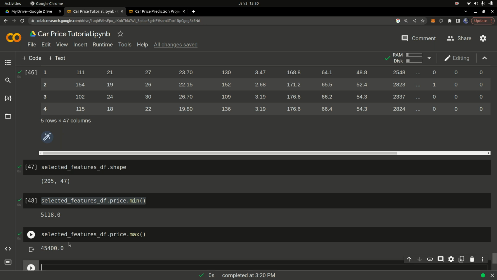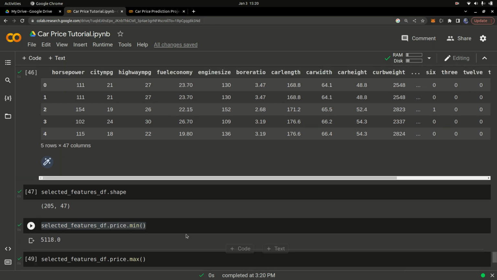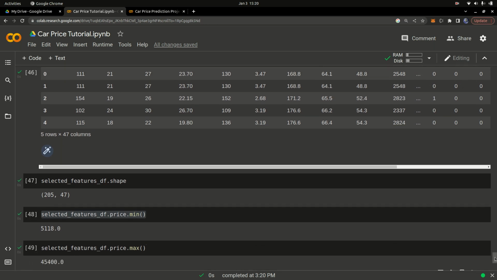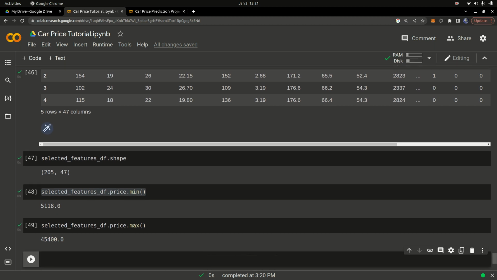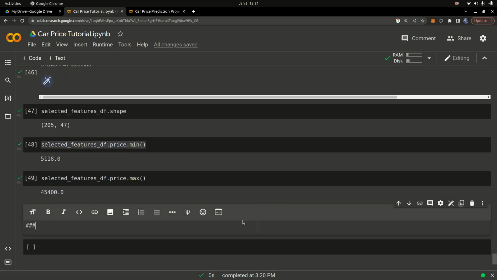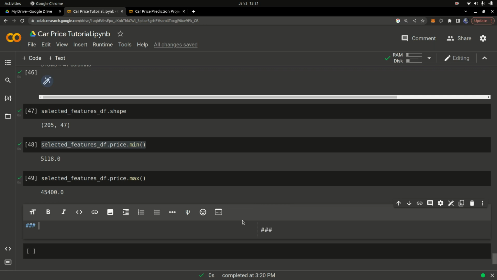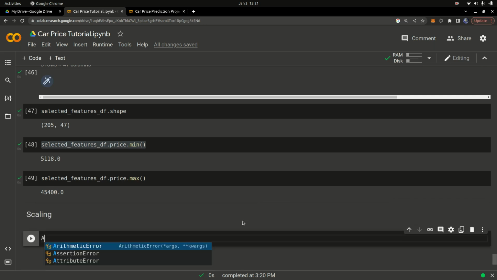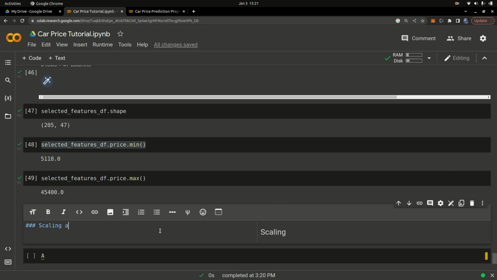This is what we call min max scaling or normalization in machine learning. Again, I explained all this in much depth in my introduction to statistics and data cleaning and preparation in Python series. So I'm going to say scaling, data scaling. Let's say scaling and normalization, and press enter. So now you have that done.